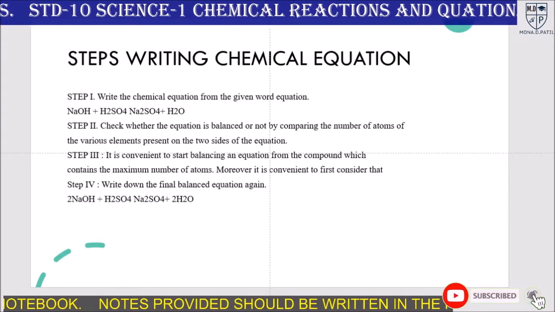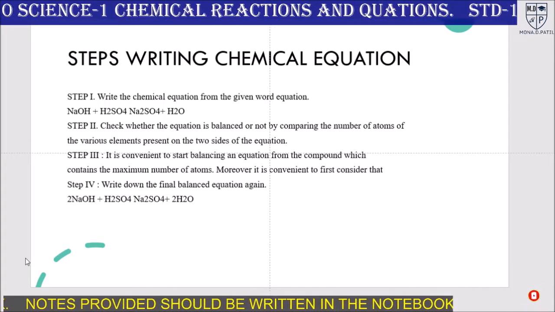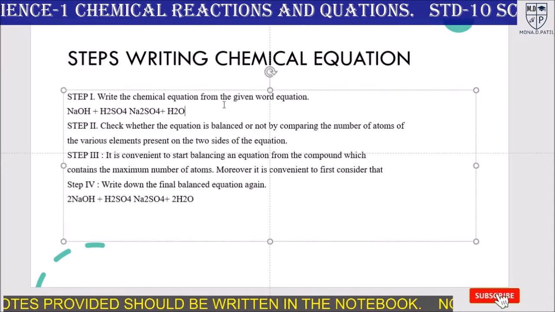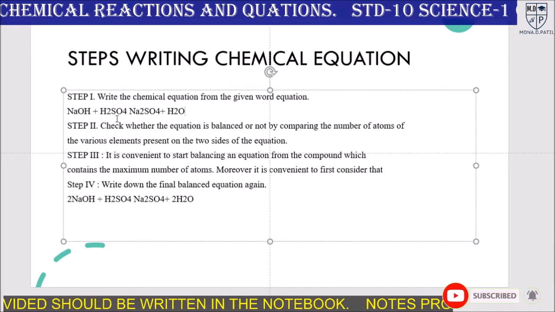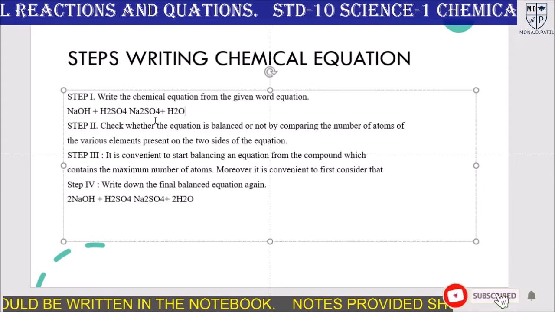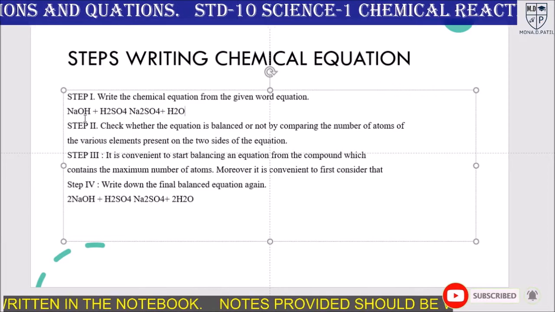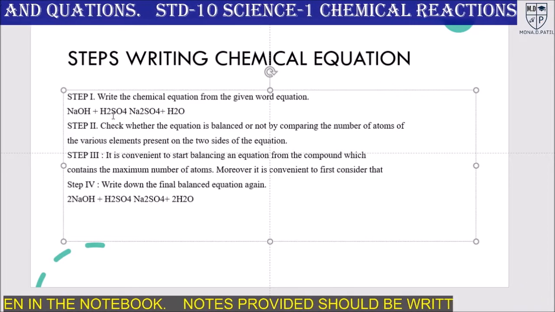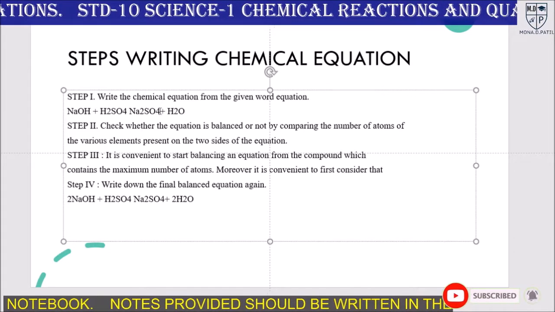There are 4 steps to write the chemical equation. In the first step, write the chemical equation from the given word equation. So NaOH plus H2SO4 gives Na2SO4 plus H2O. Okay, so here the reactants are sodium hydroxide and sulfuric acid, and the products are sodium sulfate and